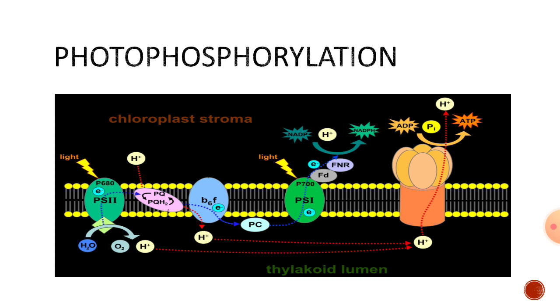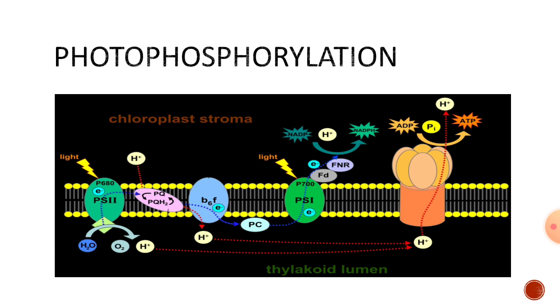As we all know, the light phase takes place in the thylakoid membranes where photosystem 1 and 2 are present. Here in this slide you can see there are four complexes. They are photosystem 2, cytochrome system, photosystem 1 and ATP synthase. They are shown in different colors. All these four complexes are tightly embedded in the thylakoid membrane.